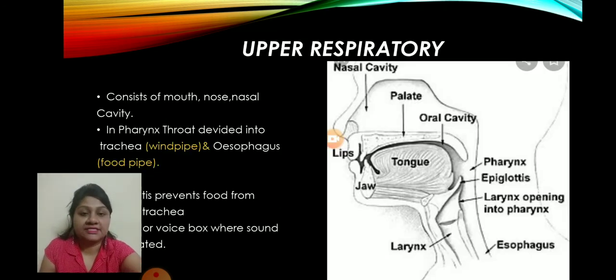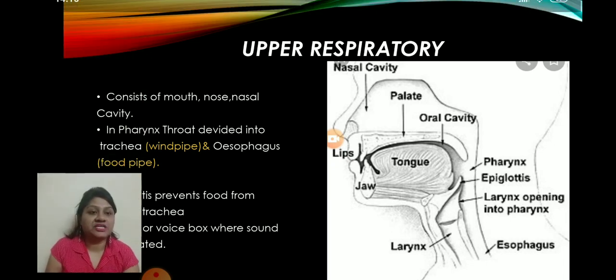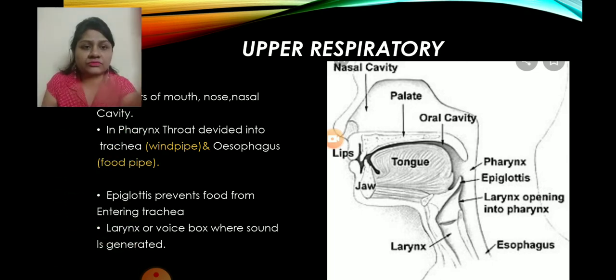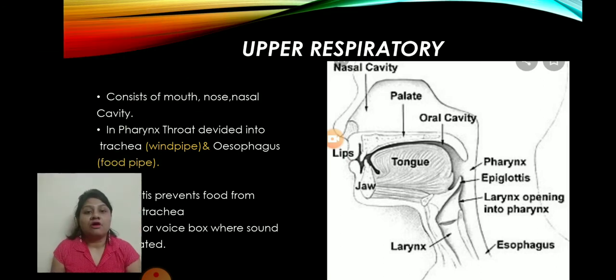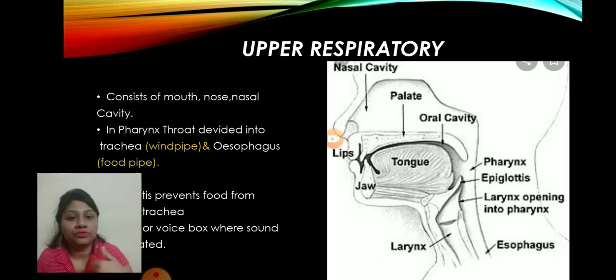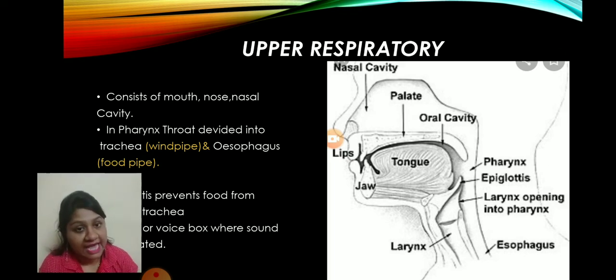So next, upper respiratory tract. You can see upper respiratory tract. Here the tract has been covered by the picture, but it is the upper respiratory tract. Okay, so as it is covered, I am telling you. It consists of our mouth, nose, and inside the nose, that is the nasal cavity.